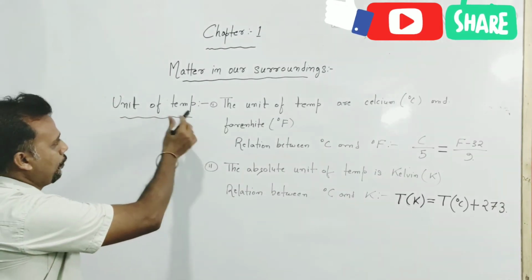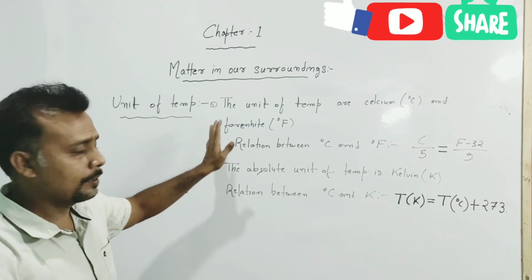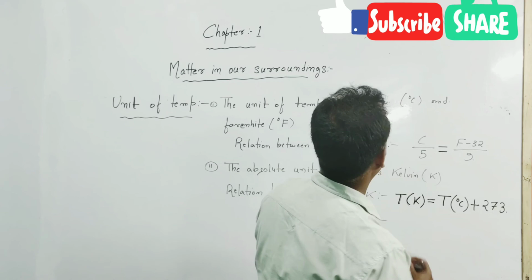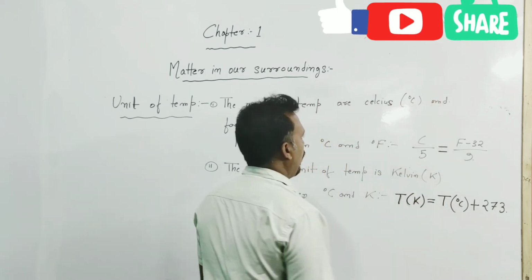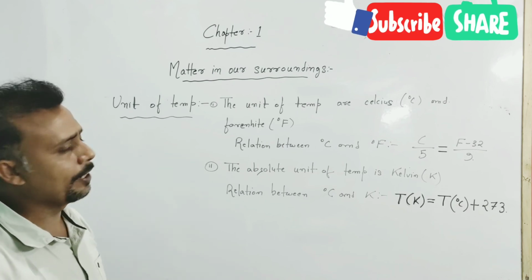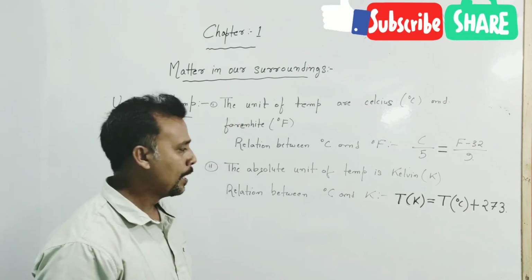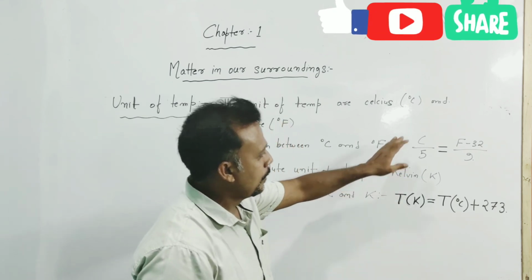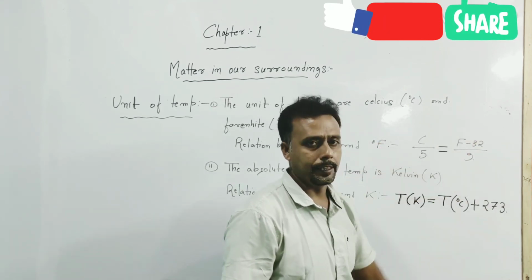Next topic is unit of temperature. In the previous classes, you have already studied about Celsius and Fahrenheit scale. These are the two temperature scales which you have already heard in your previous classes. And there is a relation between degree Celsius and degree Fahrenheit. That is C by 5 is equal to F minus 32 by 9.